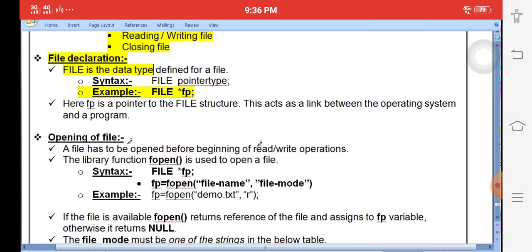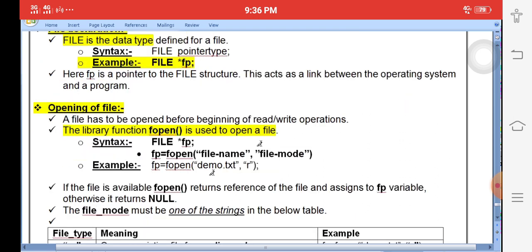Next one, opening files. How to open the files? With the help of the library function fopen. The fopen function is used to open the files. For example, once you create the file structure, FILE *fp, where fp is the file pointer. Then I want to open it: fp = fopen("demo.txt", "r"). Demo.txt is a notepad file, and r is called read mode.